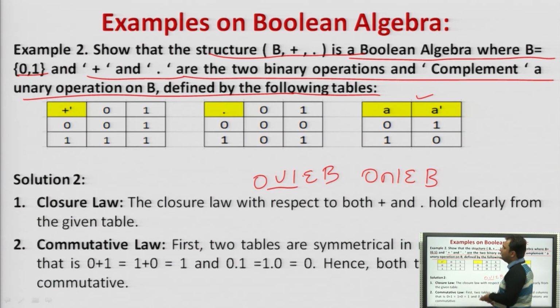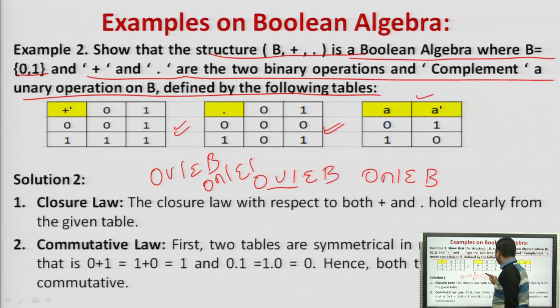So 0 plus 0 is 0, 0 plus 1 is 1, 1 plus 0 is 1 and 1 plus 1 is also kept as 1 rather than doing the carry of this. So what we have done, this is a composition table. On the basis of this composition table, and this composition table follows the property of a closure law, because it is stated that if we do the 0 and 1 union, this also belongs to B and 0 and 1 intersection also belongs to B, right?